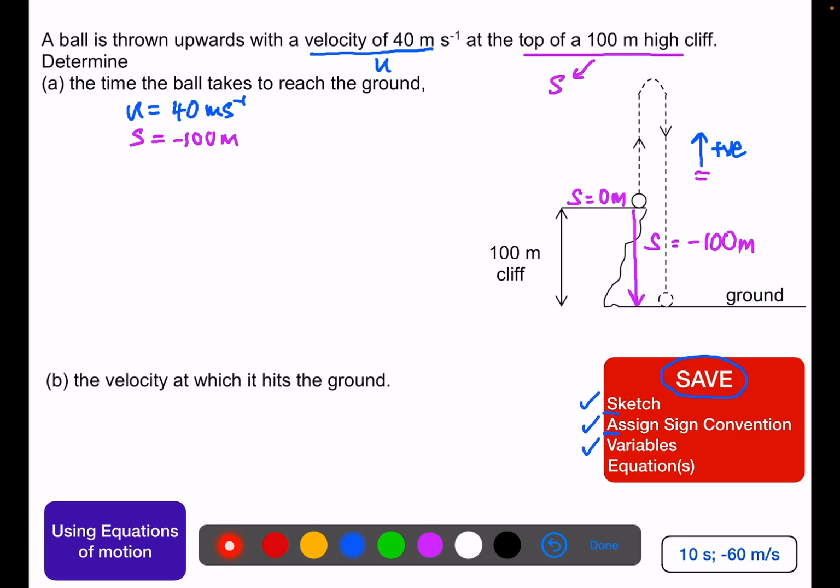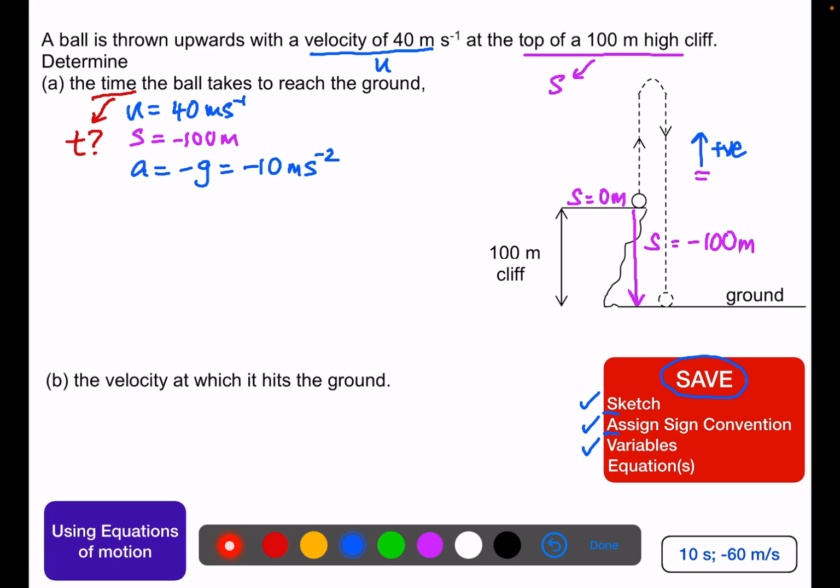What is not usually stated in such a question is the acceleration due to gravity. Acceleration of gravity is acting downwards due to Earth's gravitational force. Since up is positive, this will be minus g, or minus 10 meters per second squared, the acceleration of gravity near the Earth's surface. And now we are left with just the unknown: find the time the ball takes to reach the ground for the entire journey. So t is the unknown.